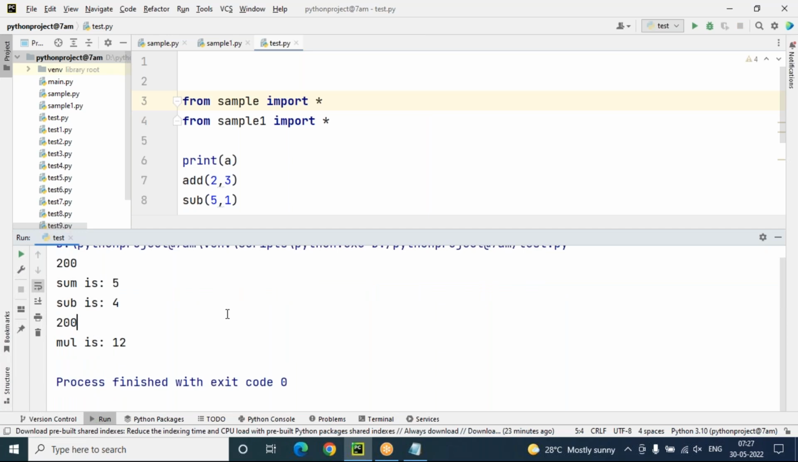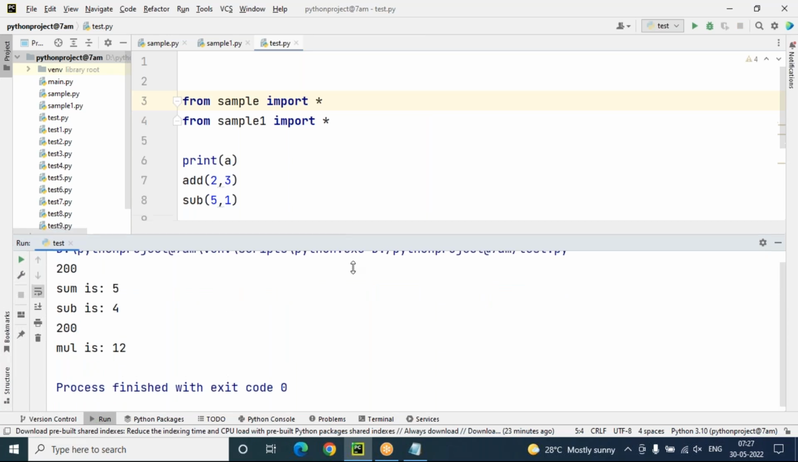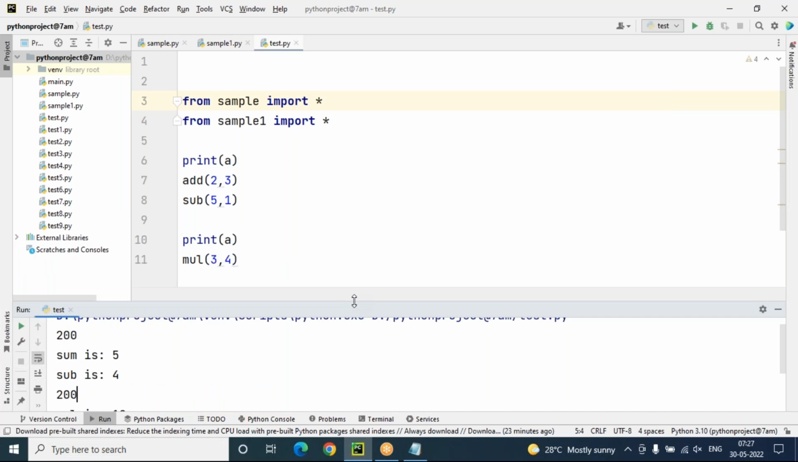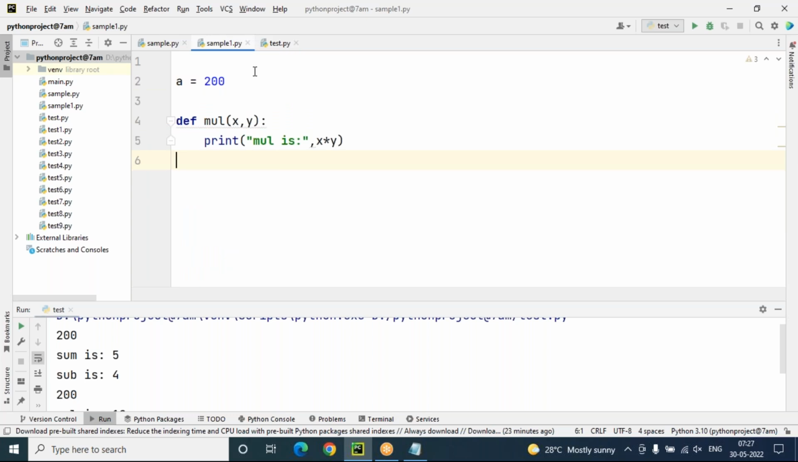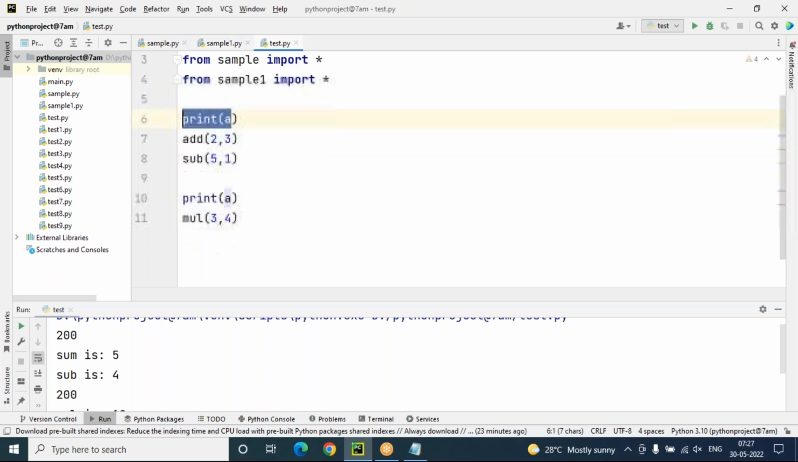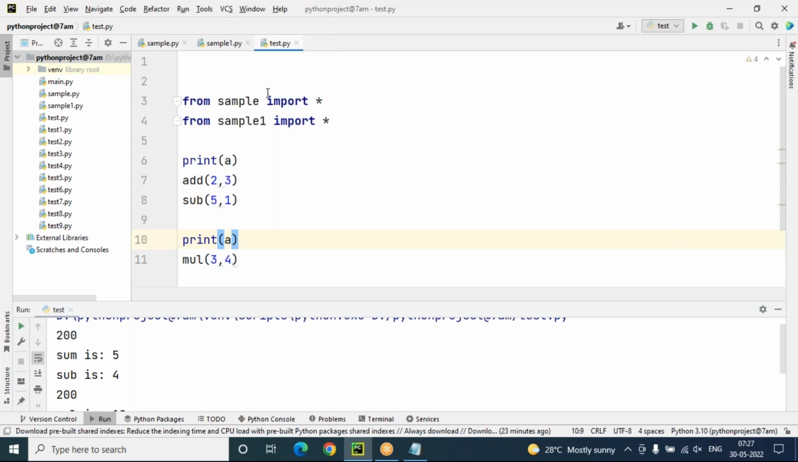Yes. Why is it? The reason is if multiple modules are having the same variable, but their values might be different, the recent call will have the impact. Recent call means which module is recently calling? Sample1. That's why the 200 in sample1 will affect both cases. Here 200, here 200. In case we change the order of sample1 and sample here, what is the recent module being called? This is the recent one.